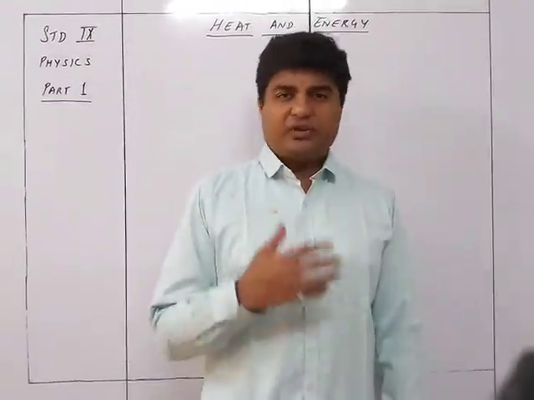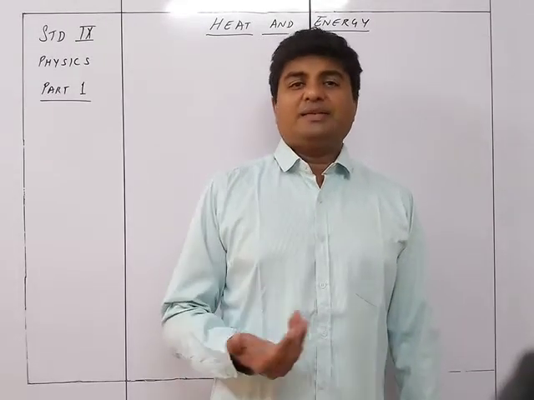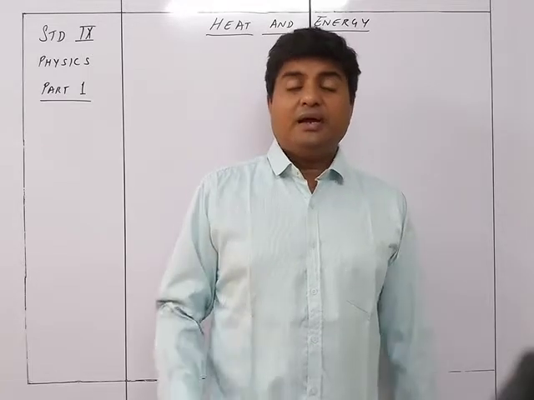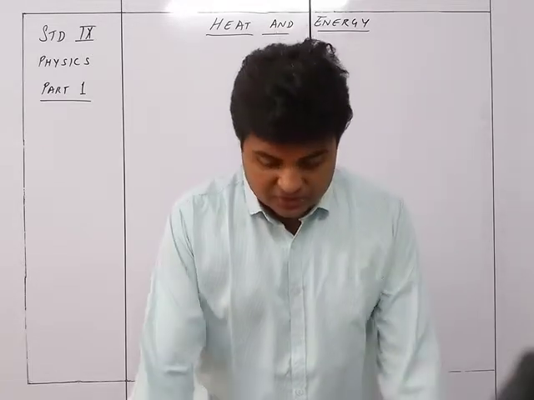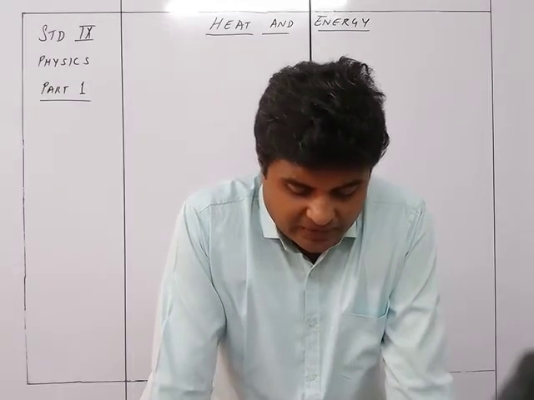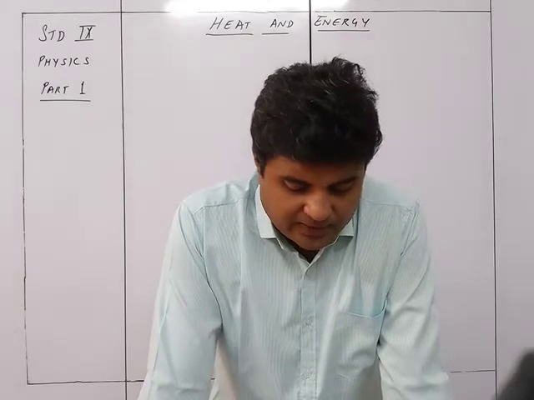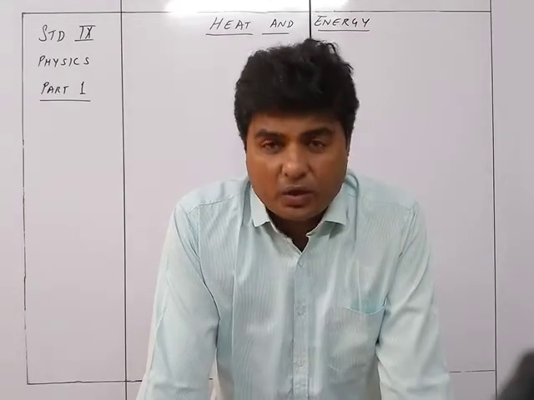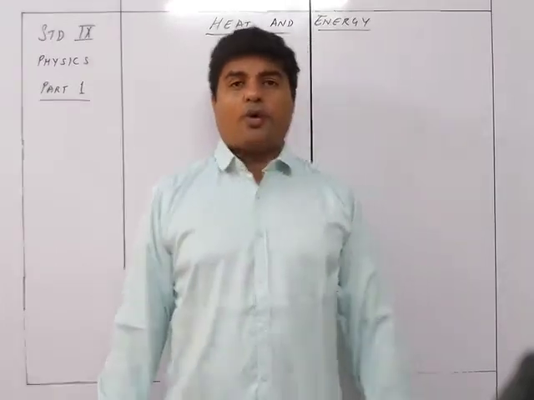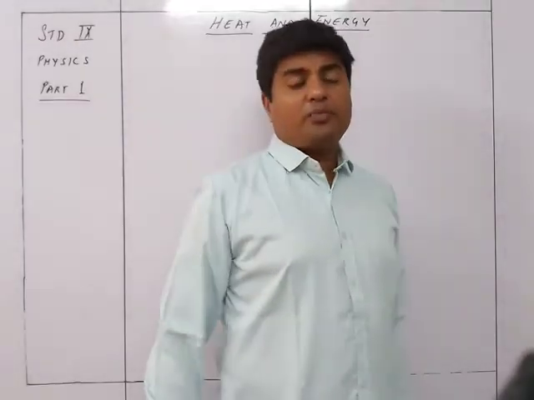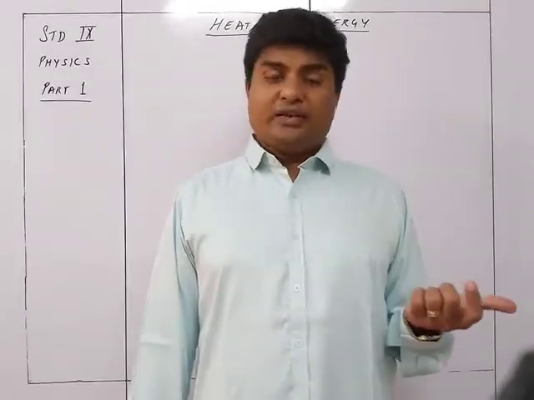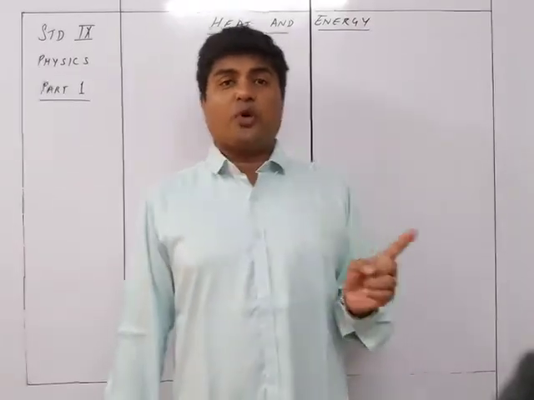Of course, there is an energy change from one form to another, and at the same time there is some motion taking place. So some work is done, and due to the work done, heat is generated. Heat is produced by doing work from mechanical energy, while on passing current in a metallic wire, heat is obtained from electrical energy, and on burning coal, heat is obtained from chemical energy. Thus, heat is also a form of energy, because energy can neither be created nor destroyed. It can only be transformed from one form to another.